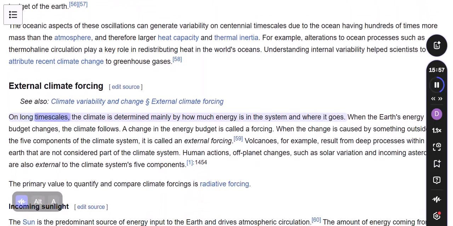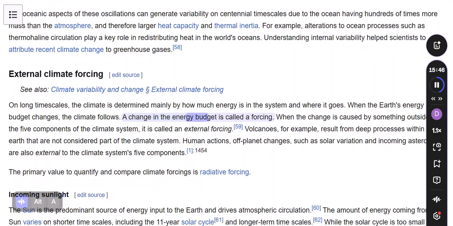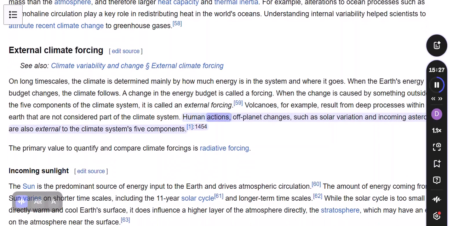On long timescales, the climate is determined mainly by how much energy is in the system and where it goes. When the Earth's energy budget changes, the climate follows. A change in the energy budget is called a forcing. When the change is caused by something outside of the 5 components of the climate system, it is called an external forcing. Volcanoes, for example, result from deep processes within the Earth that are not considered part of the climate system. Human actions and off-planet changes, such as solar variation and incoming asteroids, are also external to the climate system's 5 components.